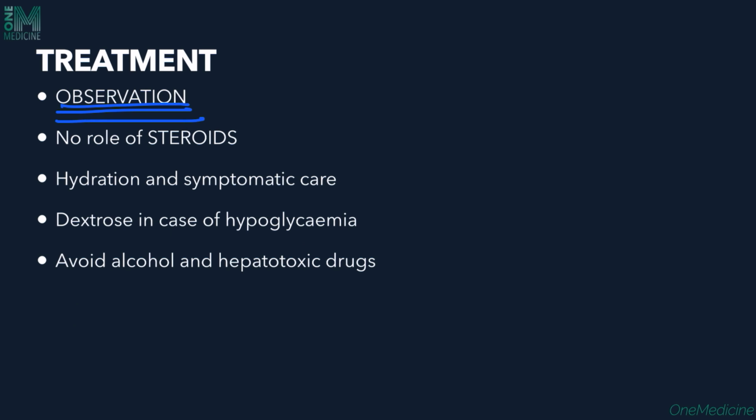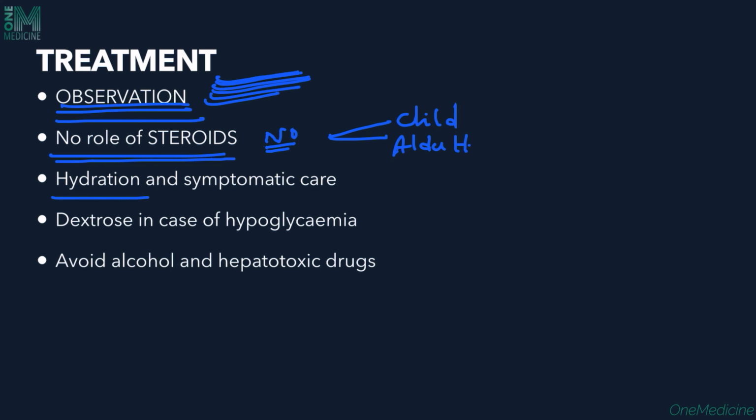So the treatment mainly consists of observation. Observation is the main treatment. We don't need to give any antibiotic or antiviral as such for such patients. And it has been proven beyond doubt that steroids have no role in hepatitis A viral infections at all. So there is no point in giving steroids for any patient with hepatitis A infection, irrespective of the age. Hydration and symptomatic care are what are required the most.